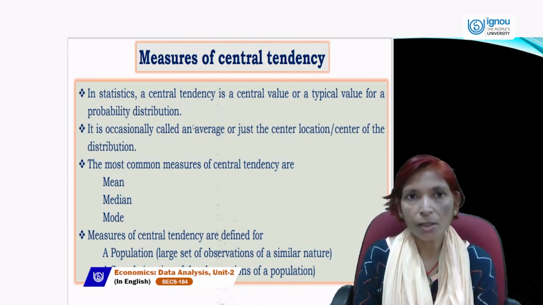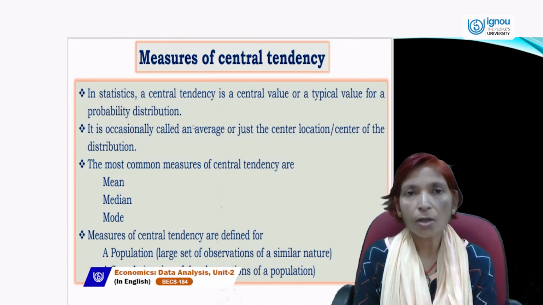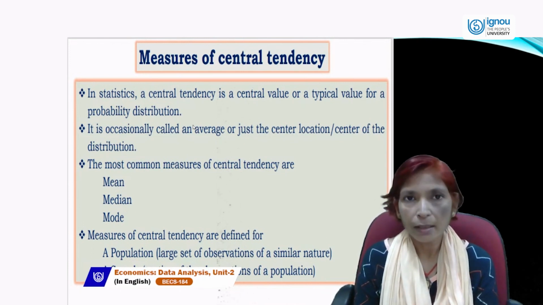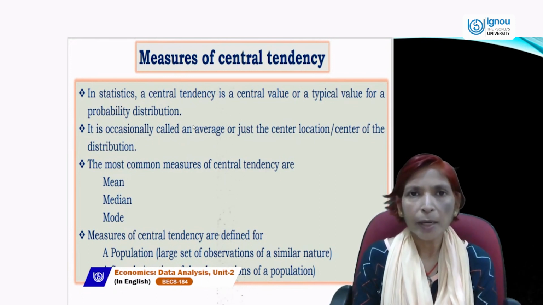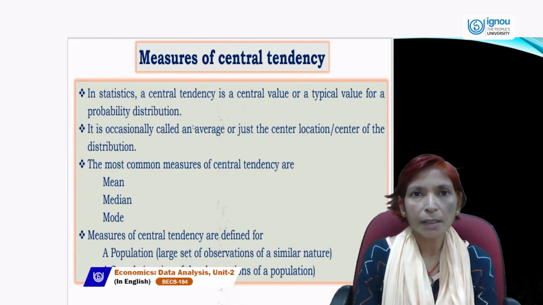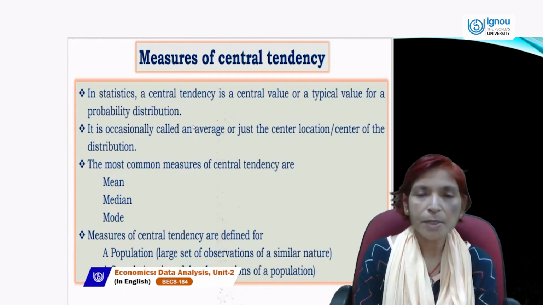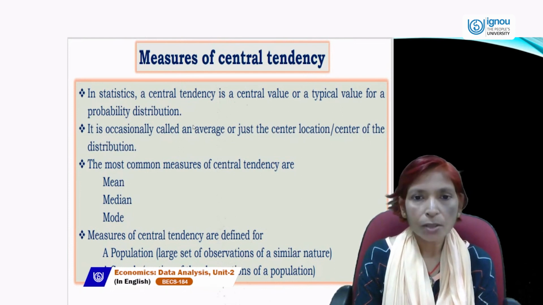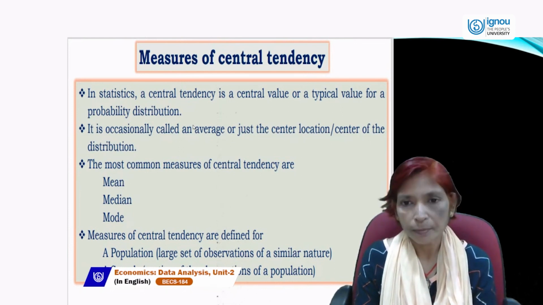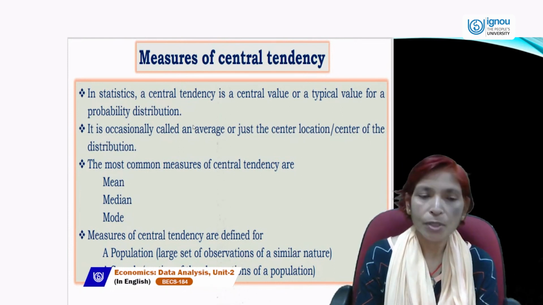So average is not an accurate or definite thing. Average means something is near the collected observations. So it is occasionally called an average or just the center location, the center of the distribution.